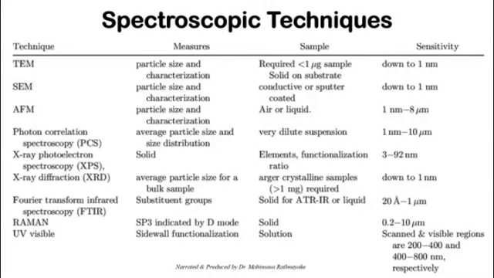Right? And Fourier transform infrared spectroscopy, as I told you, tries to understand the functional groups inside the sample, or we can say substituent groups, right? Also a similar technique is Raman spectroscopy. That is also mostly for solid samples, and sometimes FTIR is okay for gas samples also, right? Then UV visible is also a technique to understand the functional groups, which is called characterization, and try to figure out what functional groups are available in the sample.